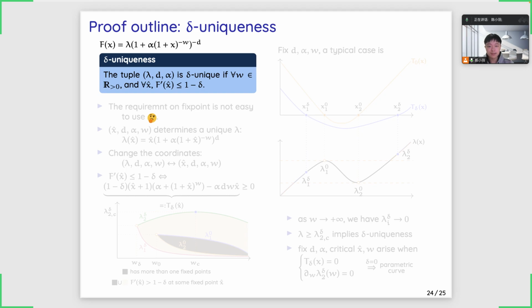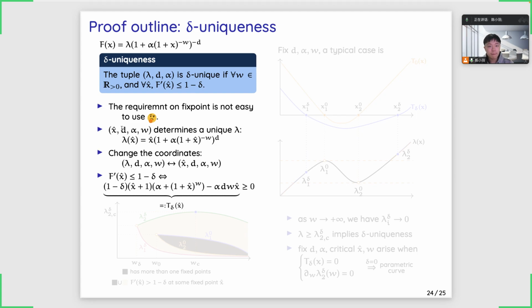And since we consider different fugacity on the left and right side of the bipartite graph, we can make sure that there is no lambda in the outer brackets of the recursion. So in this recursion, for a tuple x hat, d, alpha, w, there is a unique lambda to make sure that x hat is a fixed point of this recursion.